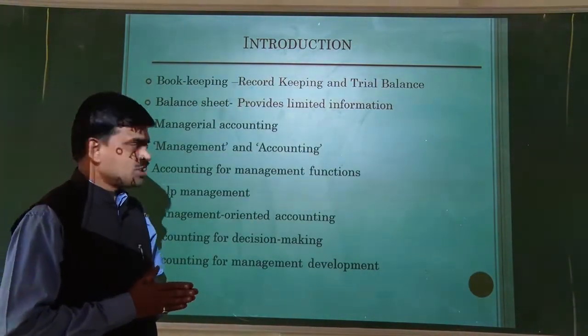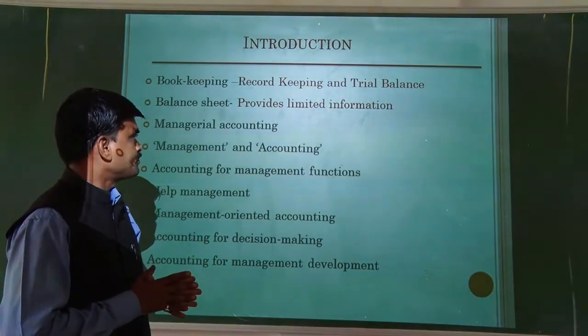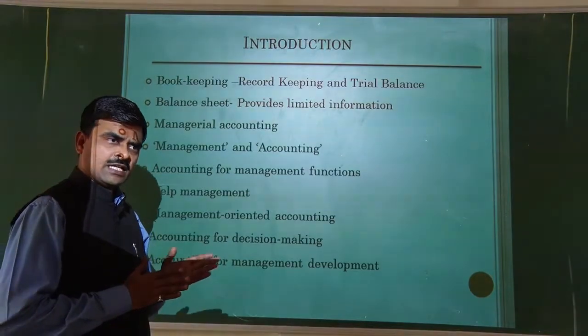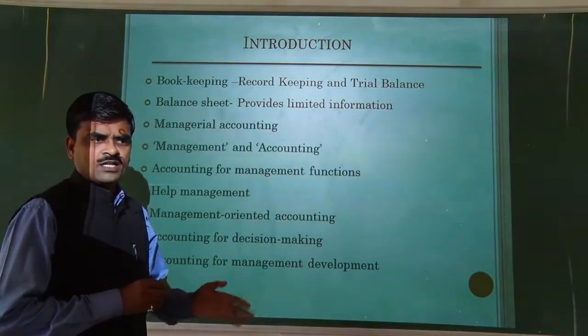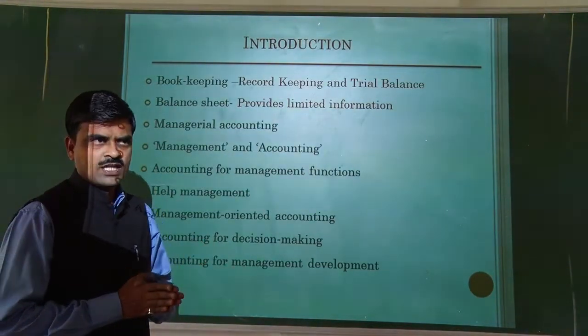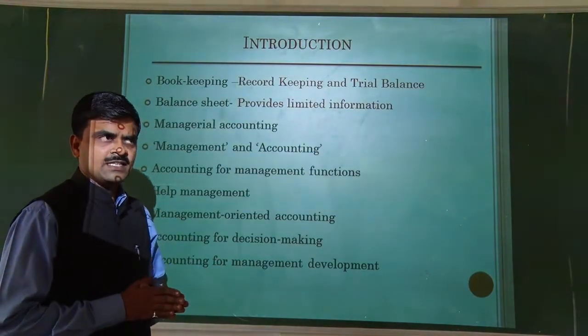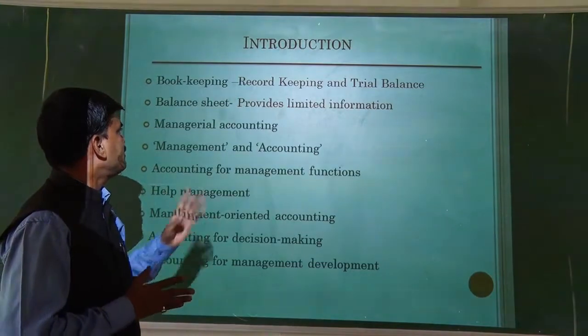The next part is to prepare the balance sheet. It includes collecting various amounts from the trial balance and putting them on the appropriate side to make the balance sheet.